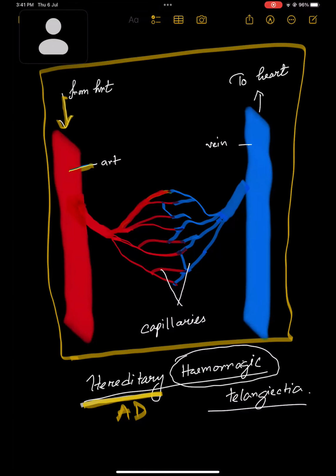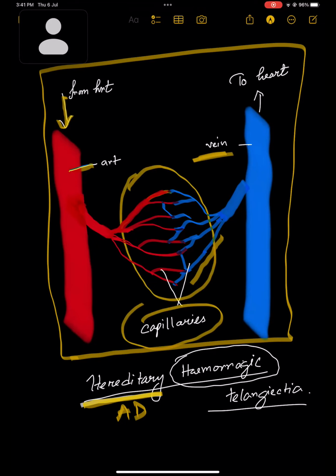From the vein comes the smaller branch, the venule, which also forms the capillaries. So this is the whole capillary blood vessel system of our body. This is normal.